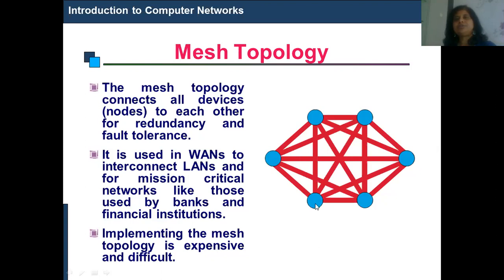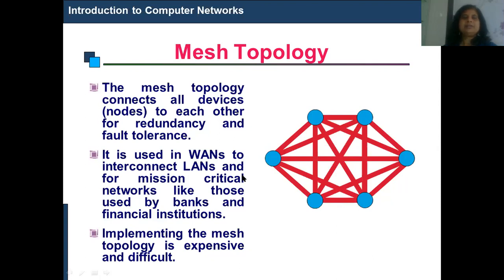In mesh topology, every machine is physically connected with all other machines in the network. Suppose here is this machine, so it is connected with 1, 2, 3, 4, and 5 machines. So all machines are connected with all the remaining machines. So there is a dedicated line for communication between any two machines. So it is more fault tolerant, but the